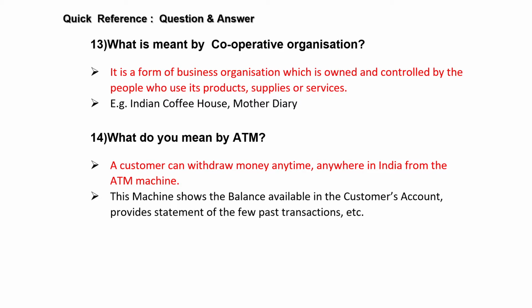What is meant by cooperative organization? It is the form of business organization which is owned and controlled by the people who use its products. Okay, so they supply products to the members and to the non-members. Example you can write.